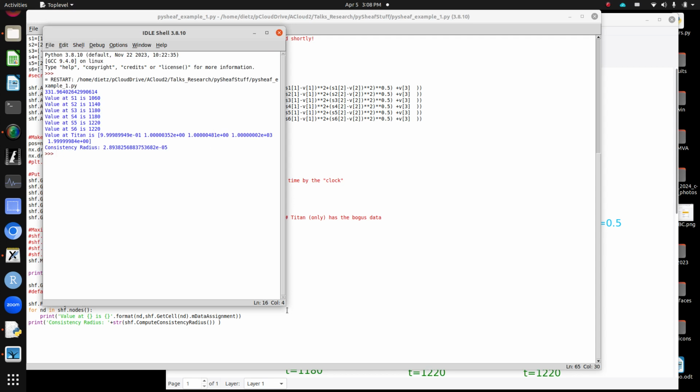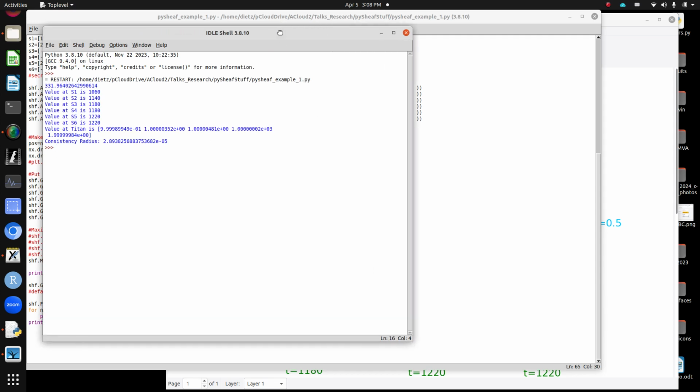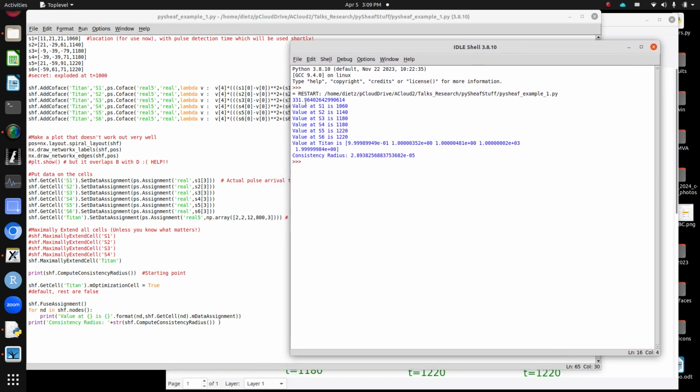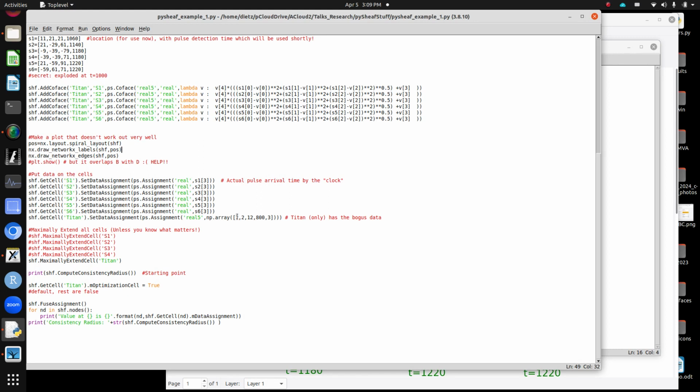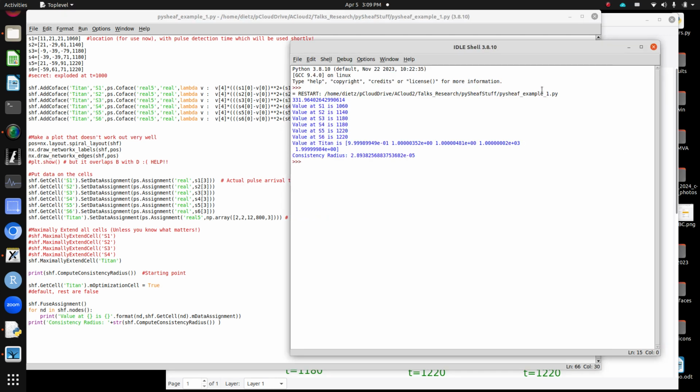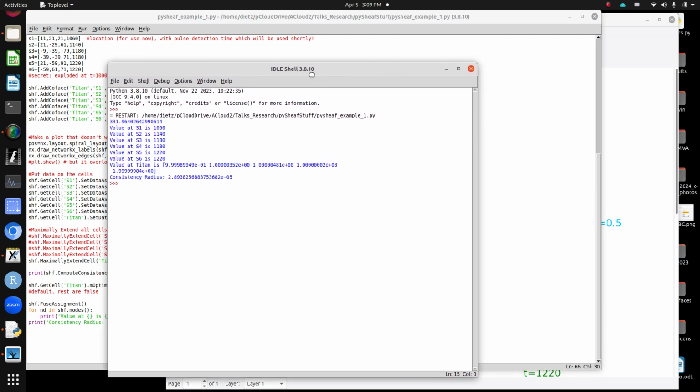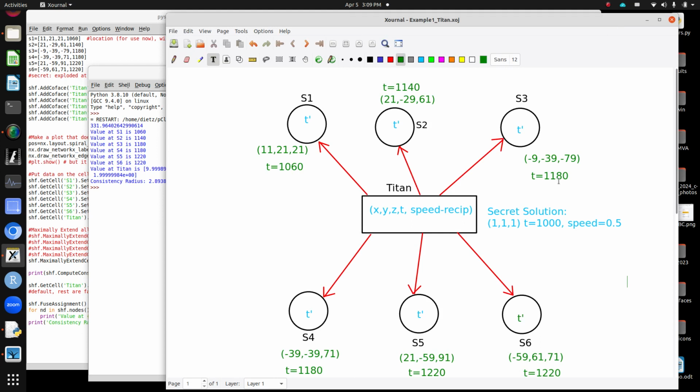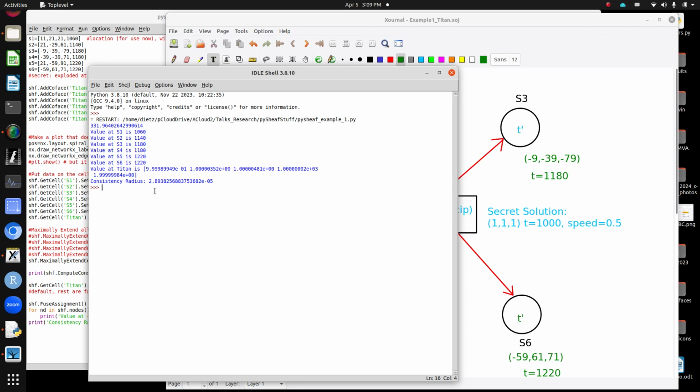Okay, so I started off with a less good arrangement with a consistency radius well above 0. And you can see I put this bogus data in here. That is not the correct answer. And let's see if it gets the correct answer that I told you it should be. So I said the answer should be 1,000 with a reciprocal of 2. Okay, so I have 1,000 and 2. Yes, we got it. Yay!